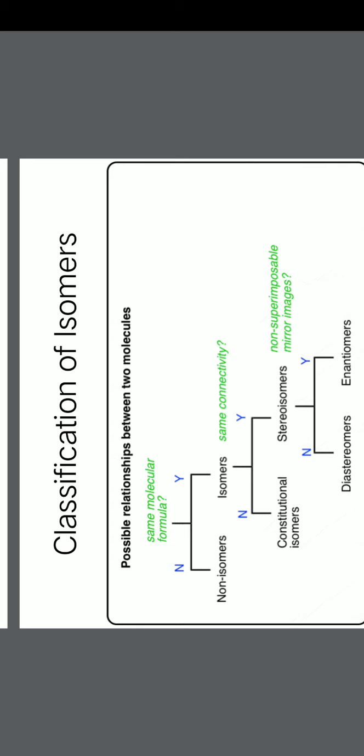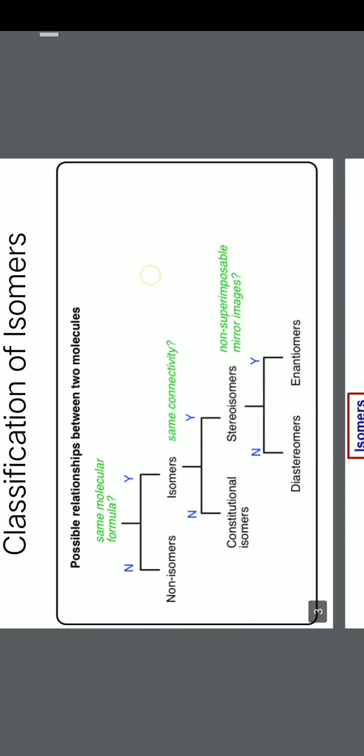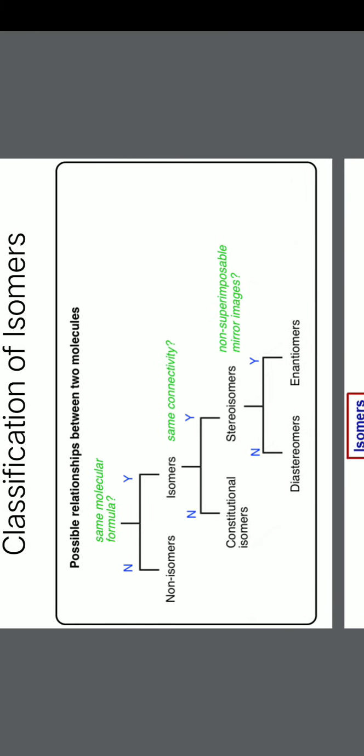Now let us take up the classification of isomers, how differently the isomers are called. How to find the relationship of isomers, or whenever you compare two different compounds, how to compare the relationship between them. For example, given two compounds, we have to check if they have the same molecular formula.